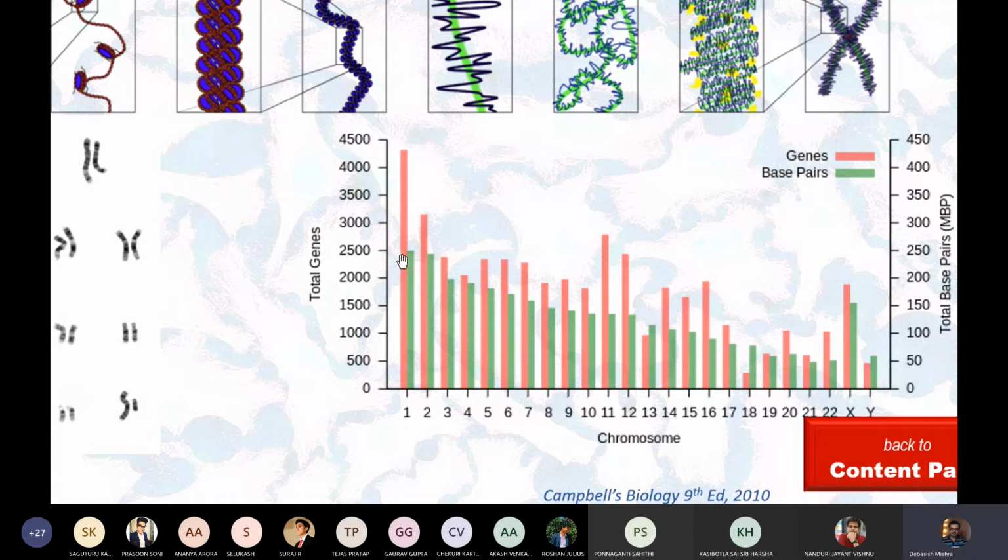Sorry, here million base pairs is green. It's 2,500 million base pairs, and it has got 4,500 genes. Okay, so gene means a stretch of DNA which can be copied in the form of messenger RNA. And this messenger RNA, once it is translated to a protein, will completely give out one particular protein. So that's one gene responsible for one protein.